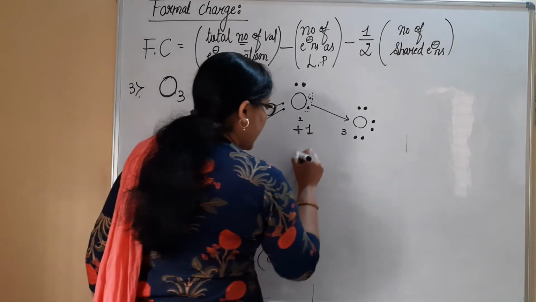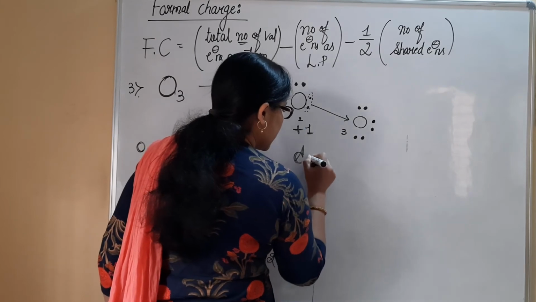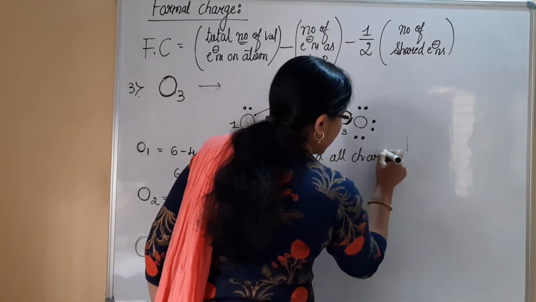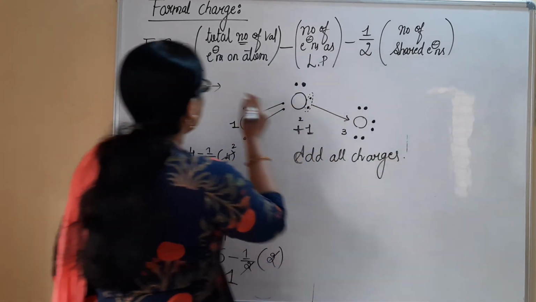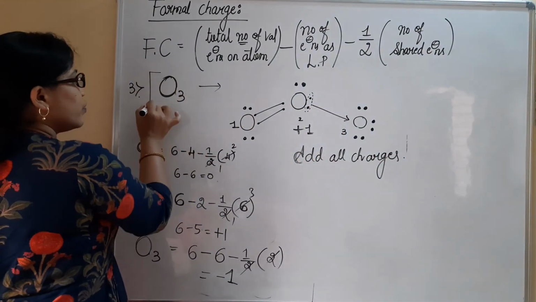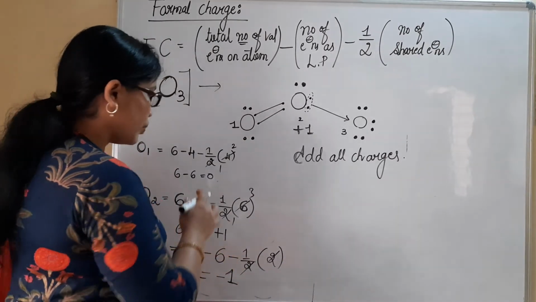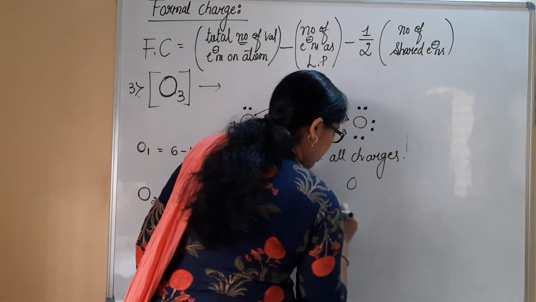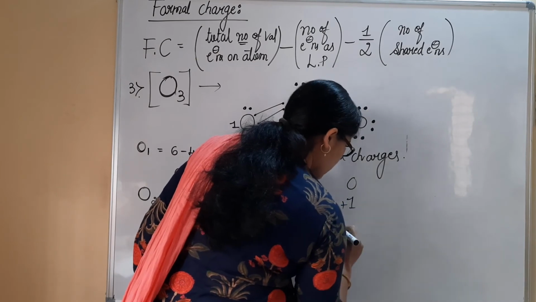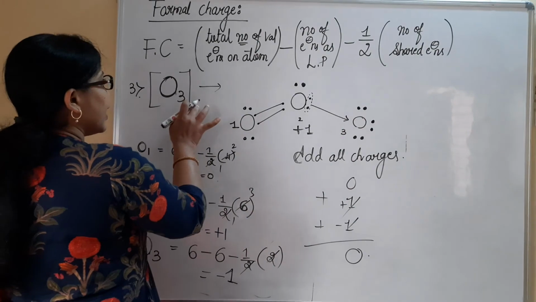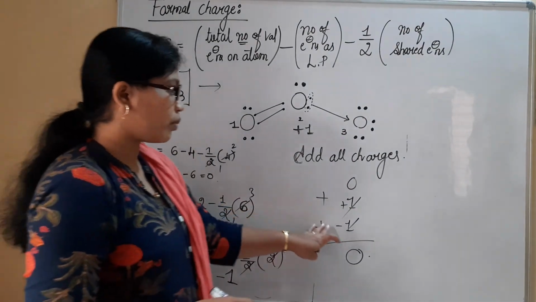So if you add all the charges, then the charge on the total molecule has to come. With respect to this ozone, there is no charge present on it. So 0 plus 1 plus minus 1 plus 1 minus 1 goes, totally 0. So the molecule has a neutral charge. Plus 1 minus 1 goes.